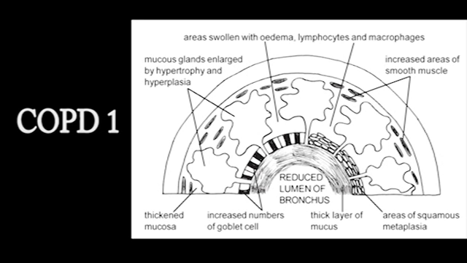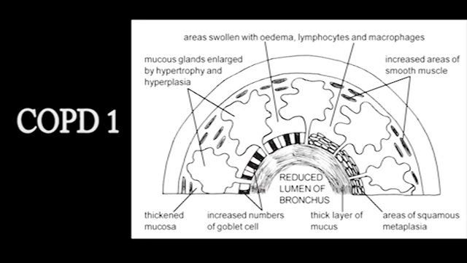And this means two things. If there's a mucus stasis, it's more likely to get infected. Because normally a bacteria would stick to the mucus and be wafted out by the mucociliary clearance system quite quickly. But if there's large amounts of mucus and it's not being cleared, that won't happen. And the other thing that happens is the longer the mucus is hanging around, the more it dries out and the more viscous it becomes. And that means that the stasis is made even worse by the viscous, dried out mucus.